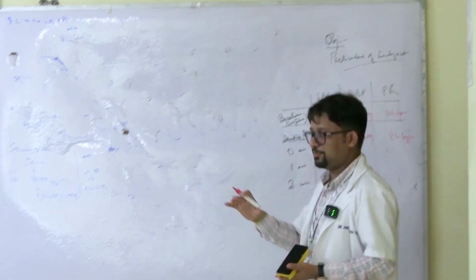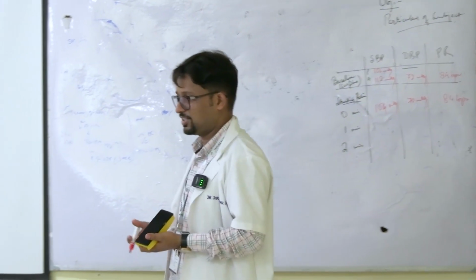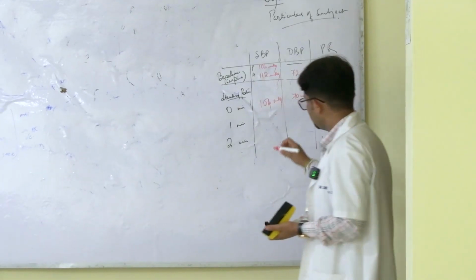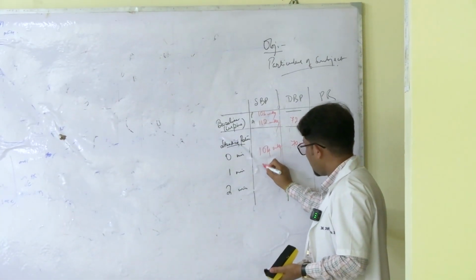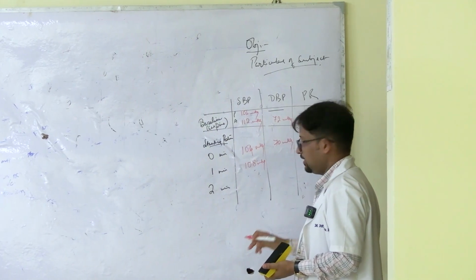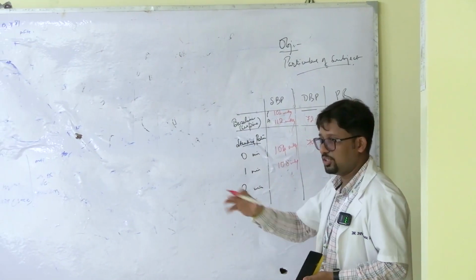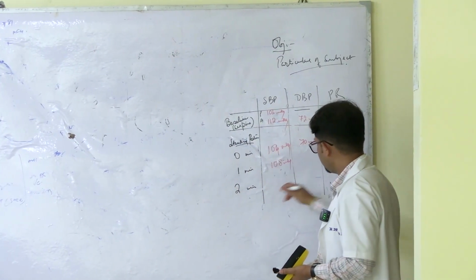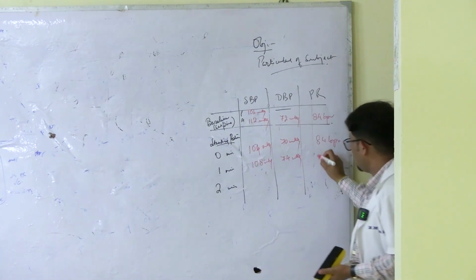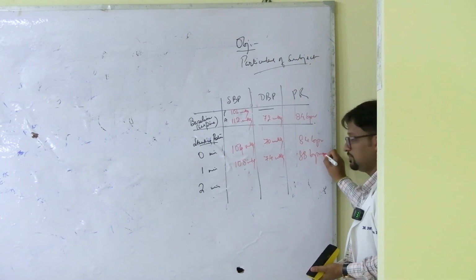Now the baroreceptor reflex comes into action. It starts correcting, and in this process, what will happen? Say it starts correcting. Say you might get a correction that reaches 108. Try to recall also that diastolic also increases. So as the reflex is active, this could also slightly increase. Pulse rate will also increase to a slight extent.